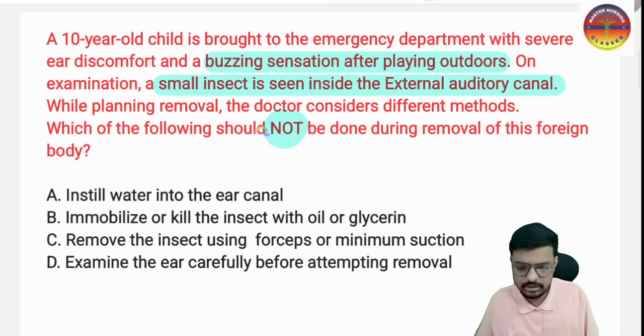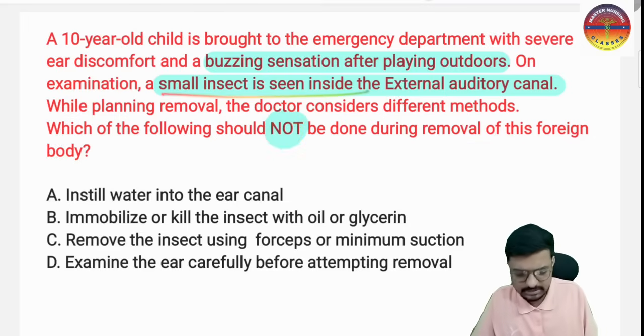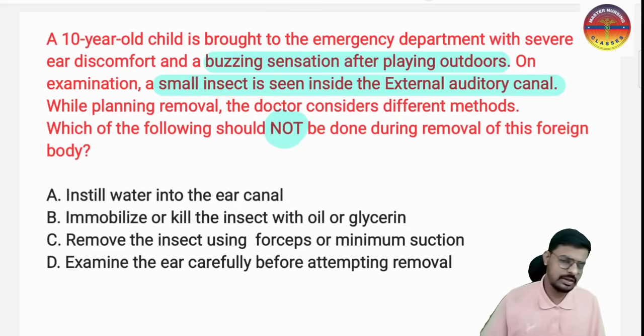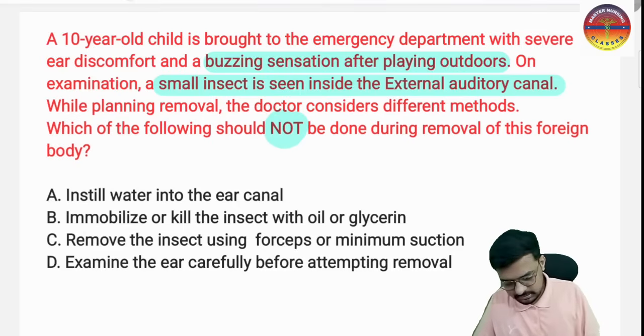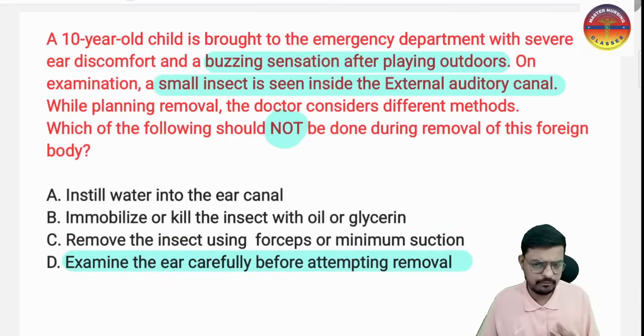So the question was: which of the following should not be done during the removal of a foreign body from the ear, especially a small insect or any kind of small beans which enter the external ear? What should we do at that time, and what should we not do? That is very important. I will start with option D: examine the ear carefully before attempting removal. Before starting removal, we examine the ear perfectly. We see where the insect is, what its position is, and whether anything is bitten into or holding the tympanic membrane.